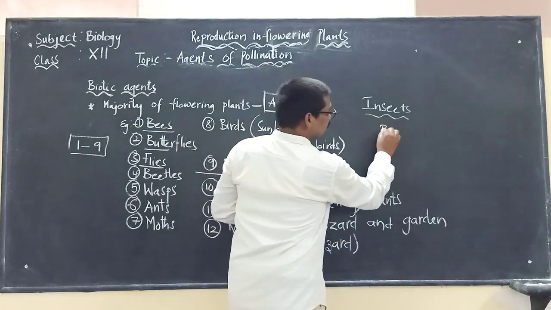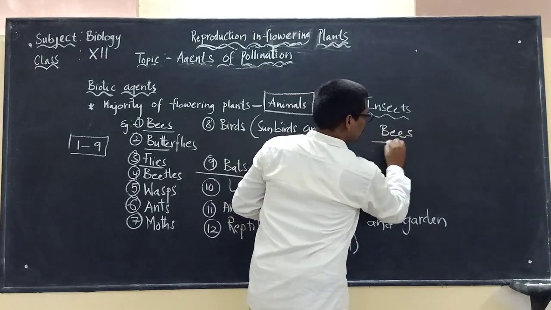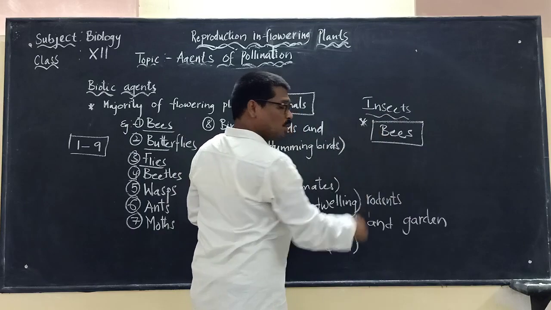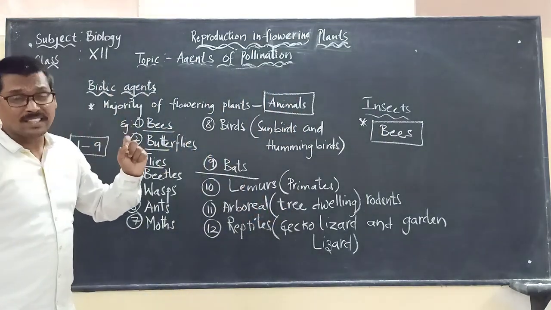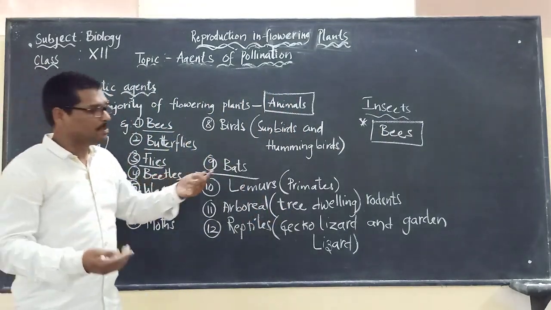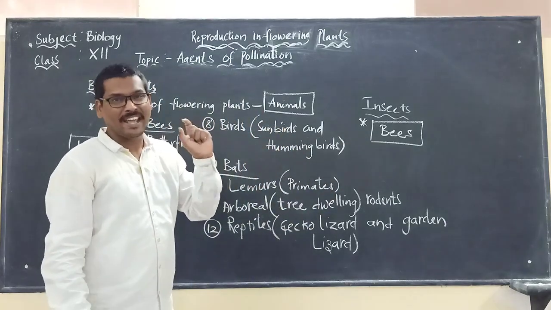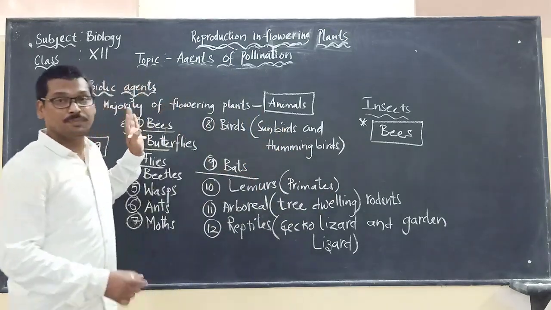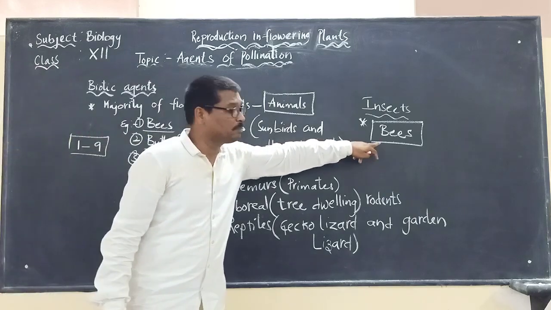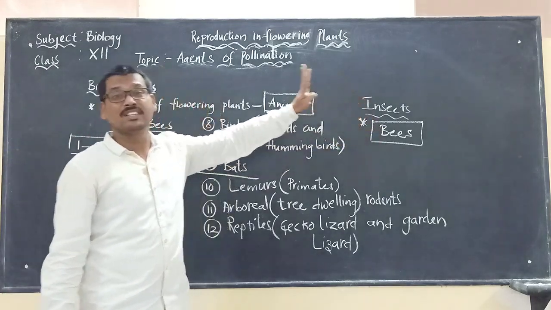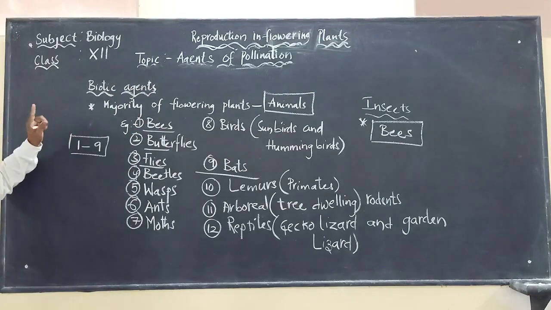We will be going for bees. This is important again. Which insect is the dominating pollinating agent? It is the bees. Bees are the dominating pollinating agents in the biotic agents if you are discussing. So here we have to remember bees as the best example in the insects which help in the process of pollination.